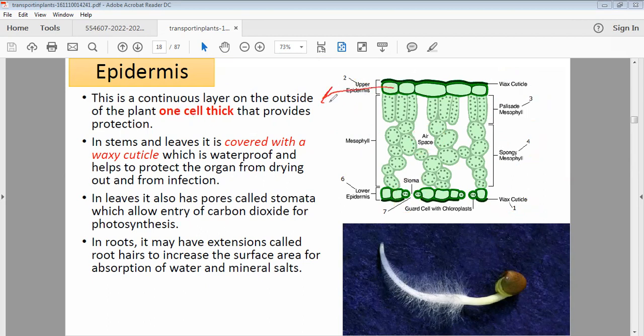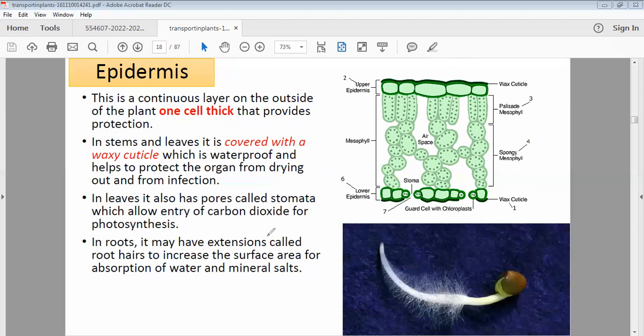Okay, so what about the epidermis? We're just talking first about the epidermis. It's only one cell thick. It's covered with a waxy cuticle so that it can prevent drying out and protect from infection as well. And in leaves, it has some pores which are called stomata. There are more pores on the lower surface, the lower epidermis, and very few on the upper. We have different investigations on this as well.